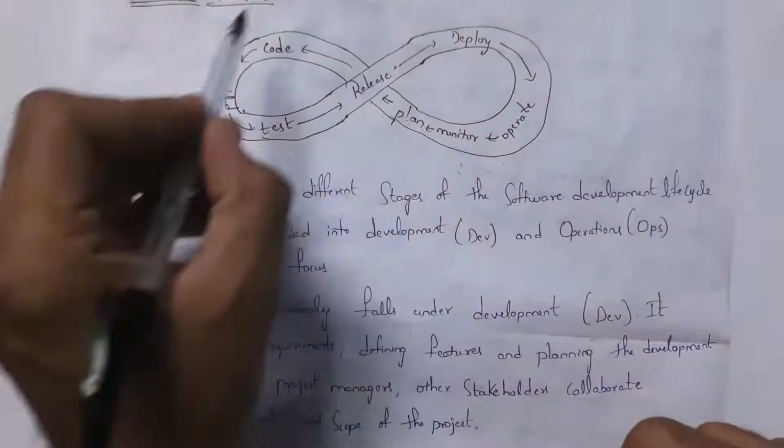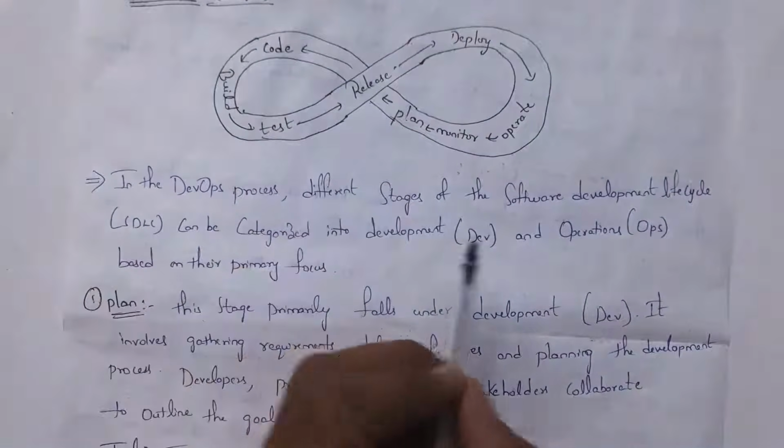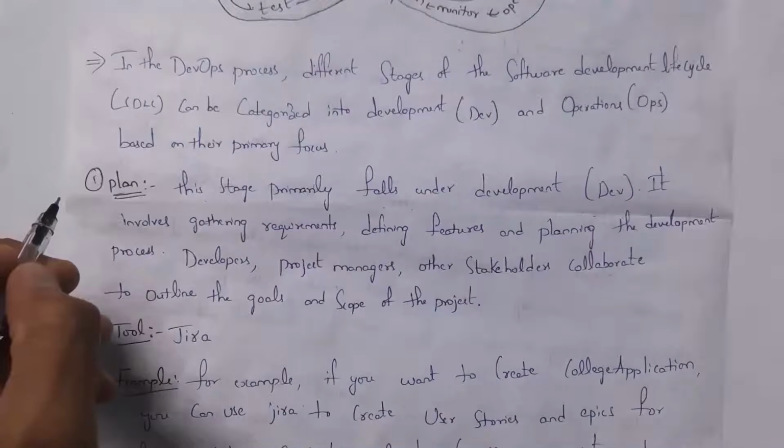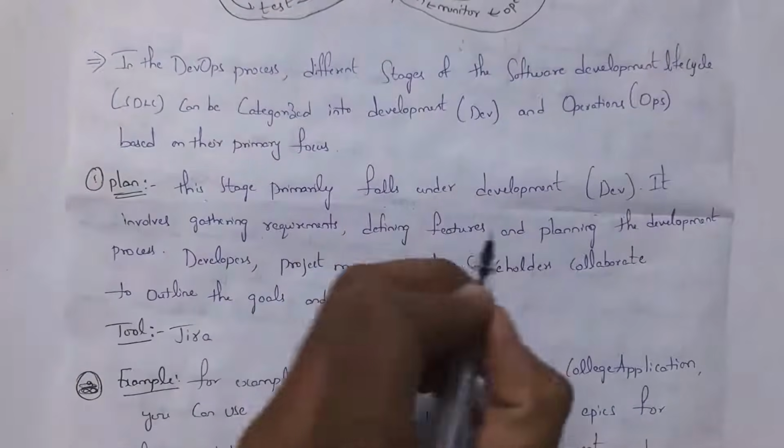Guys, in this DevOps lifecycle, all these stages are classified into two parts. They are development and operations. I will explain all these stages one by one in detail. In the DevOps lifecycle, the first stage is plan. This plan stage comes under development.